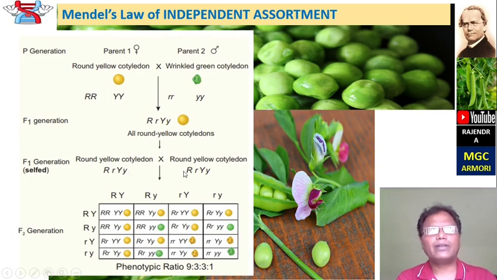goes self-fertilization, then we obtain the F2 generation. In the F2 generation, the phenotypic ratio will be 9:3:3:1, and the genotypic ratio will be 1:2:2:4:1:2:1:2:1. That means such type of Mendel's ratio will be obtained. The phenotypic ratio and genotypic ratio are different.